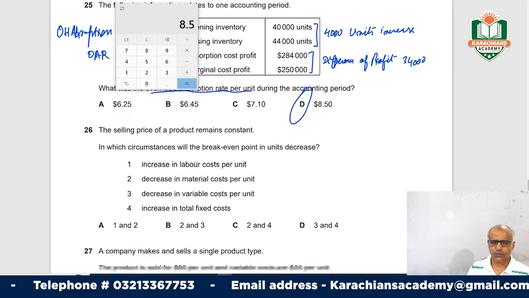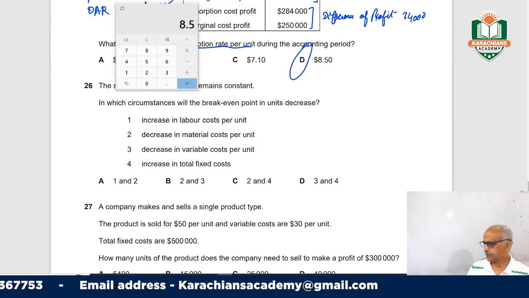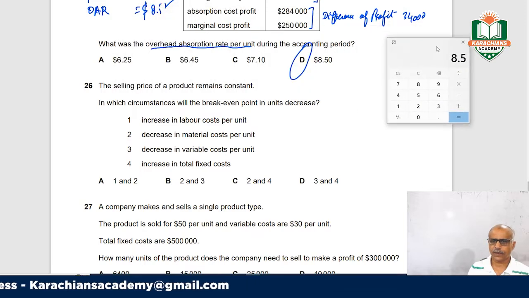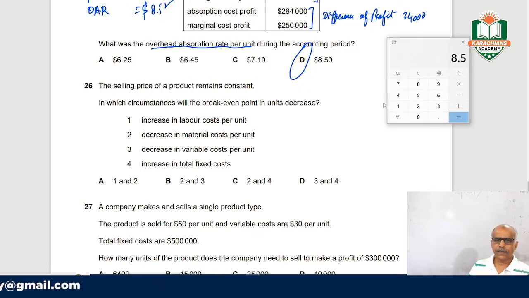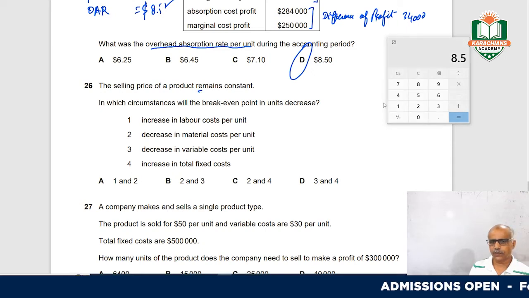Now move on to question 26. The selling price of a product remains constant.